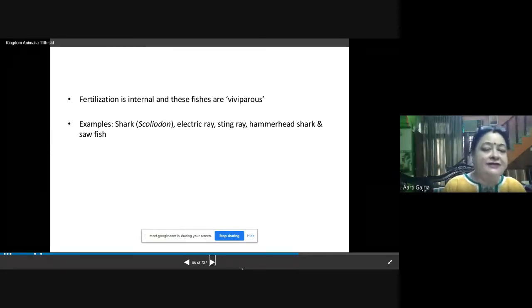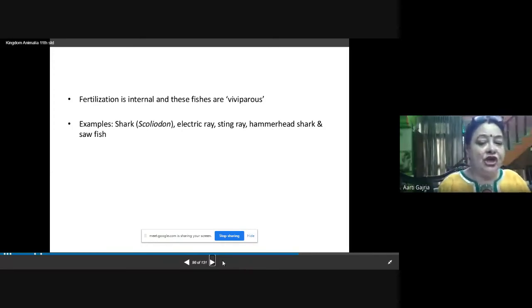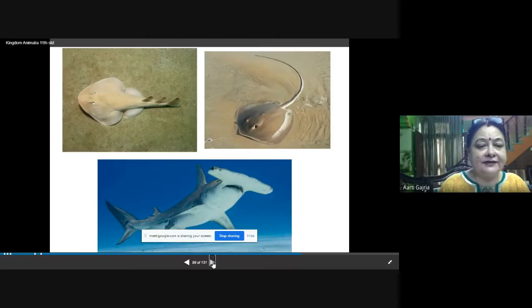Electric ray, stingray, hammerhead shark, and sawfish. Sawfish is given, the diagram is given in your NCERT. Sawfish, hammerhead, I will show you just now. And see, this is hammerhead. Hammerhead, electric ray, stingray, these are all chondrichthyes fish. And these chondrichthyes are having a cartilaginous endoskeleton.